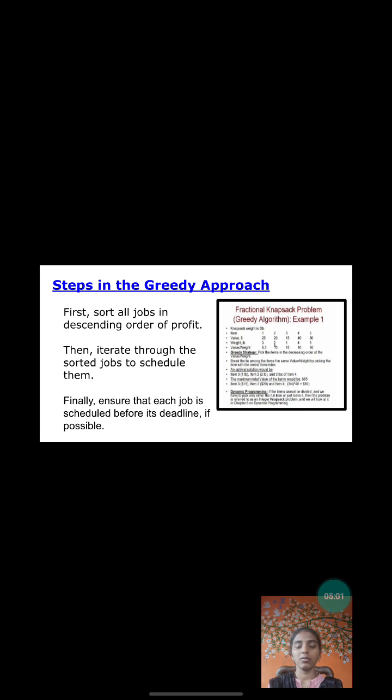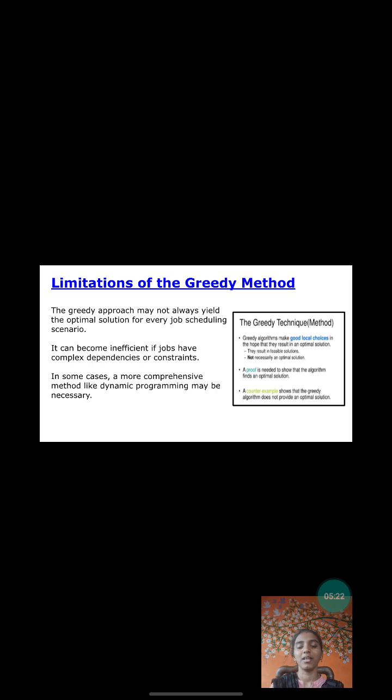Then iterate through sorted jobs to schedule them. Finally, ensure that each job is scheduled before its deadline if possible. Means first sort all jobs in descending order of profit. Then iterate through the sorted jobs to schedule them. Finally, ensure that each job is scheduled before its deadline if possible.